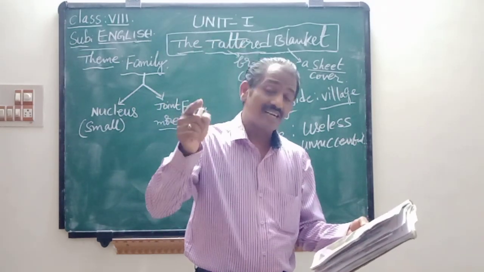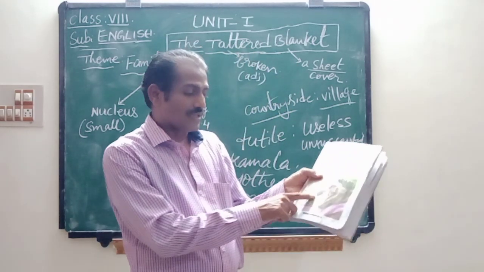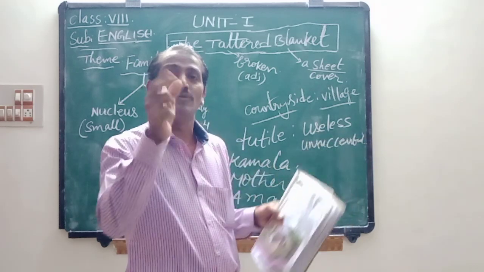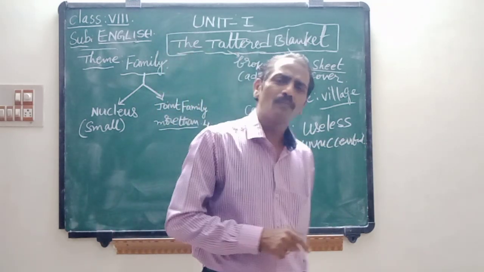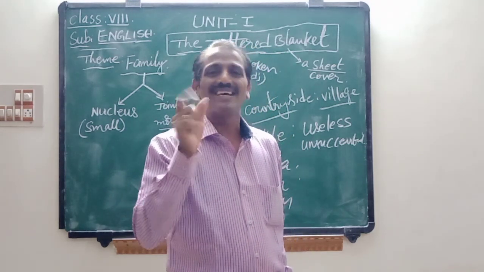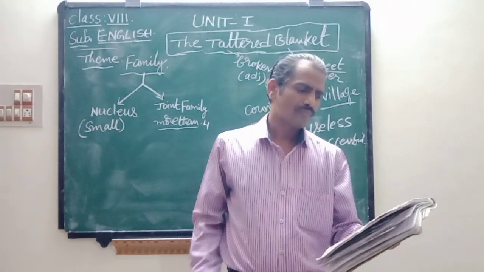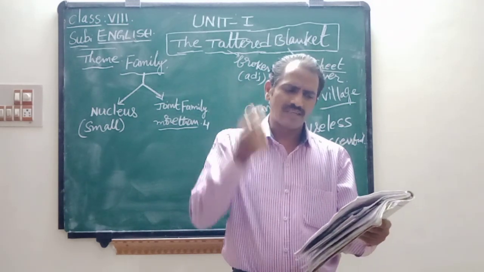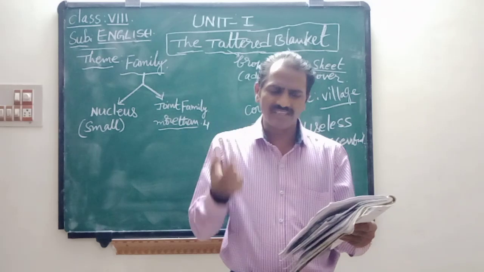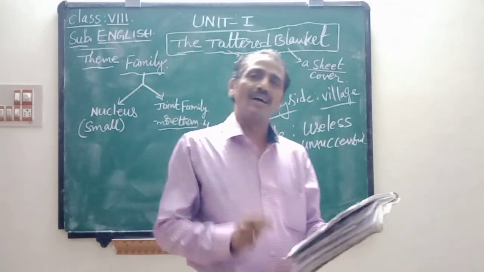Kamala, her eldest daughter, a widow. Who is Kamala here, children? Kamala is the eldest daughter of the old woman, a widow. Do you know the meaning of widow? A woman who lost her husband. Kamala, her eldest daughter, a widow, who was sitting huddled up on the tinna on the veranda.